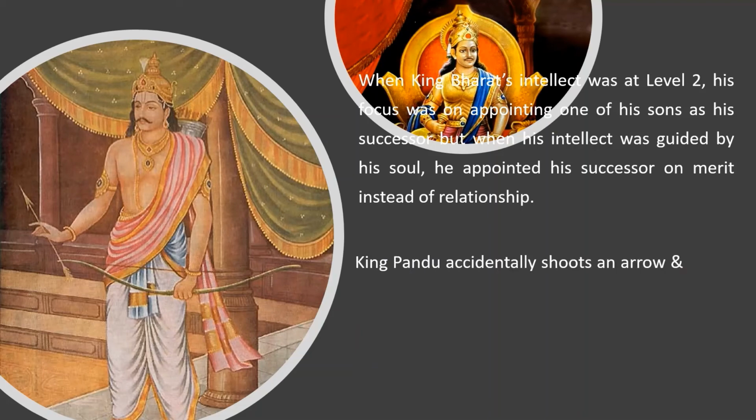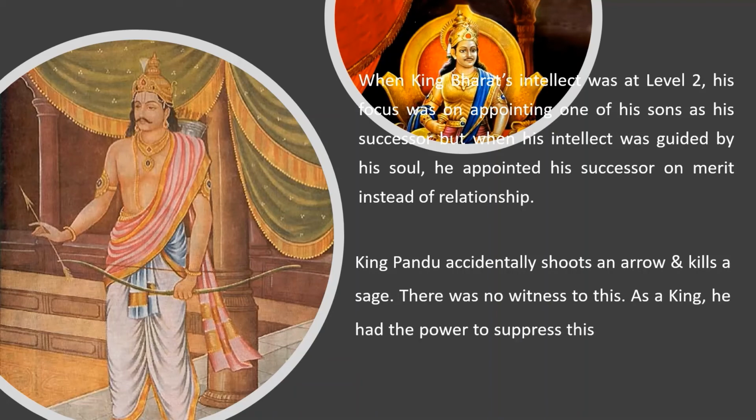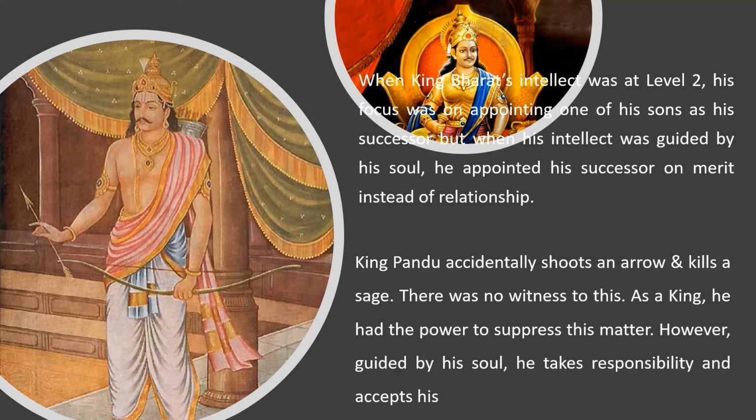King Pandu accidentally shoots an arrow and kills a sage. There was no witness to this. As a king, he had the power to suppress this matter. However, guided by his soul, he takes responsibility and accepts his mistake.